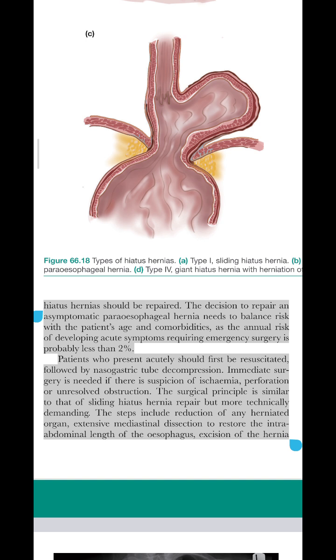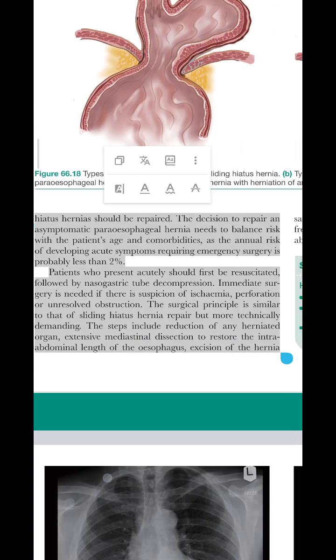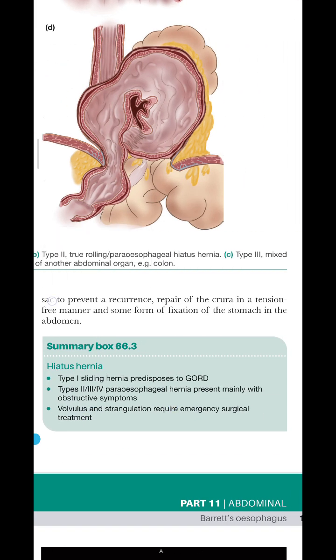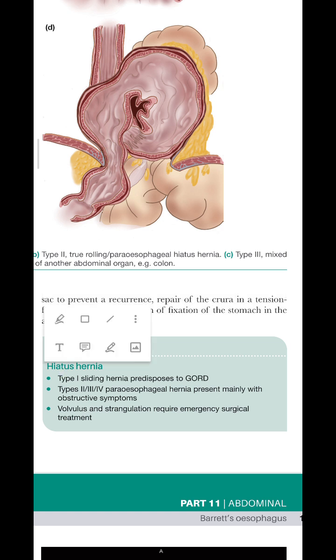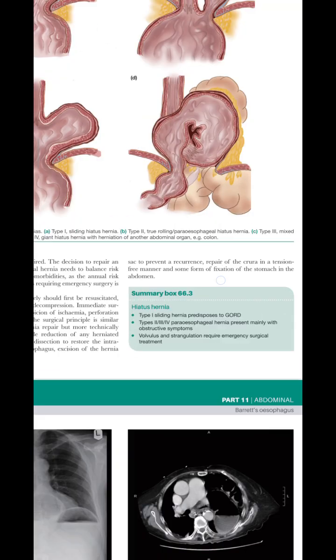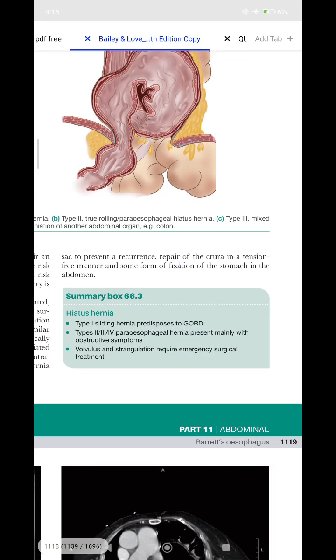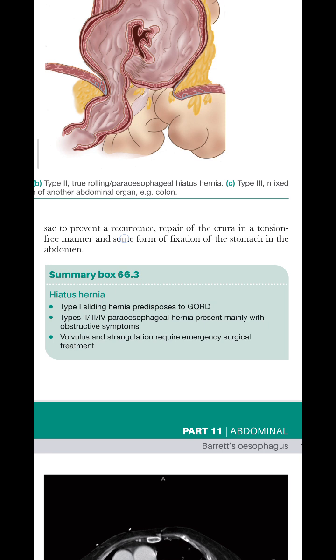The steps include reduction of any herniated organ, extensive mediastinal dissection to restore the intra-abdominal length of the esophagus, excision of the hernia sac to prevent a recurrence, repair of the crura in a tension-free manner, and some form of fixation of the stomach in the abdomen.